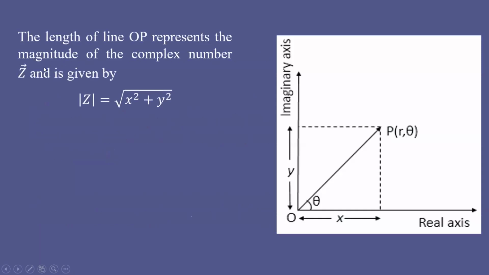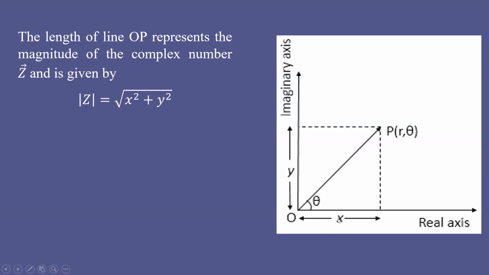So let us take the value of z is equal to x plus jy. Then it is represented by means of a point P. The horizontal axis is the real axis, the vertical axis is the imaginary axis. Z is represented by a point P. So this point P has a projection on the real axis whose length is x, and it has a projection on the imaginary axis whose length is y.